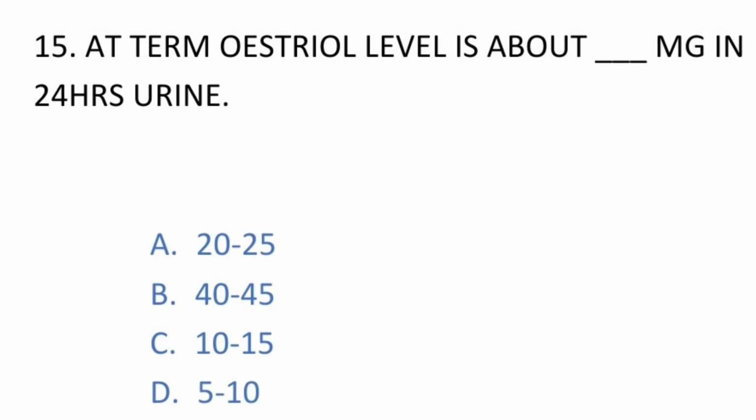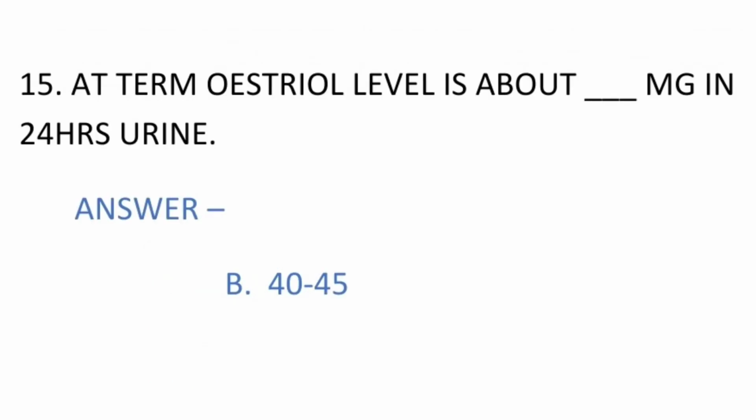Question number 15. At term, estriol level is about dash mg in 24 hours urine. Options are number A, 20 to 25, B, 40 to 45, C, 10 to 15, and number D, 5 to 10. The answer is option number B, 40 to 45 milligrams. At term, estriol level is about 40 to 45 milligrams in 24 hours urine.